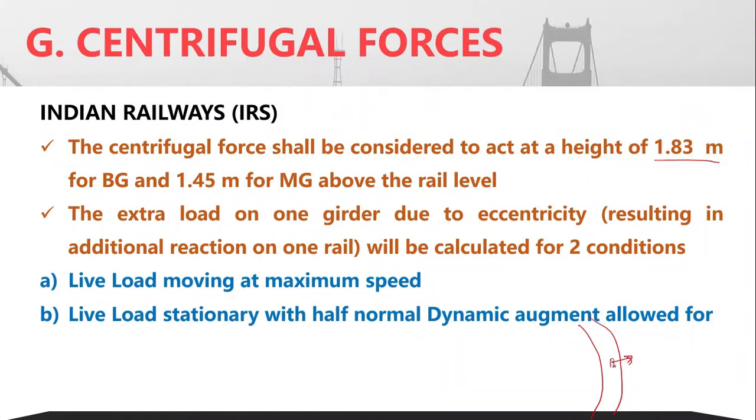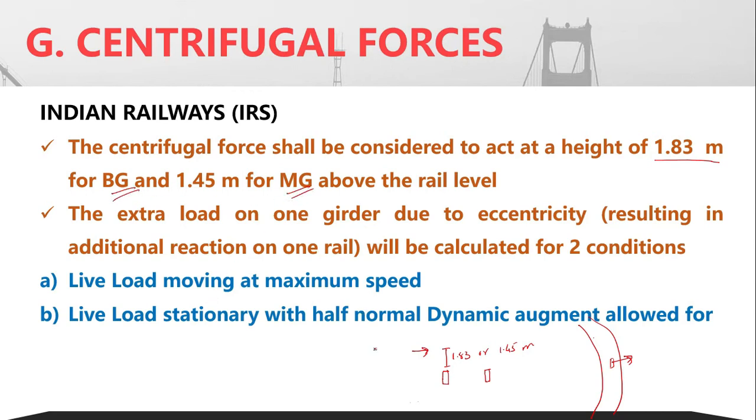That corresponding force in case of railways is assumed to be acting at a height of either 1.83 or 1.45 meter, depending upon whether it is a broad gauge or a meter gauge.